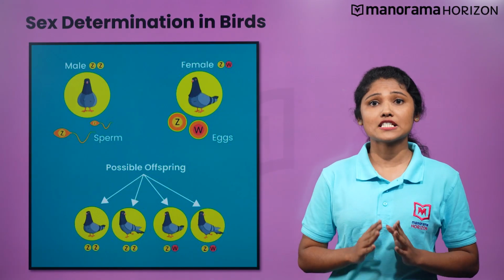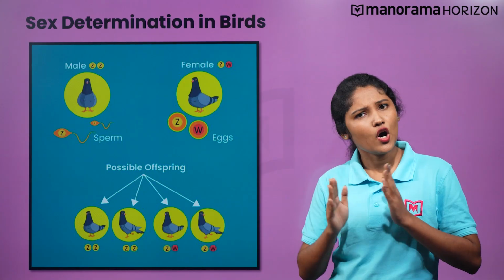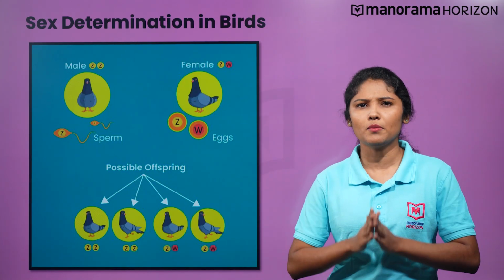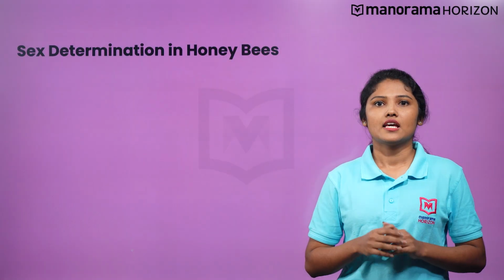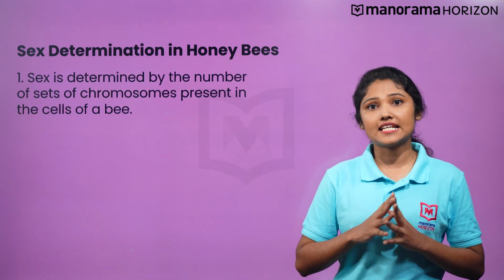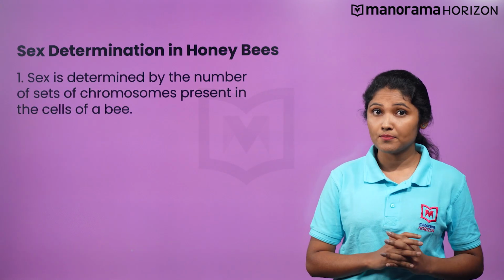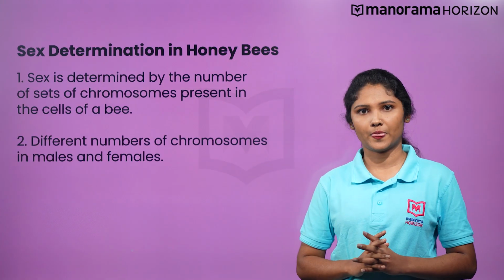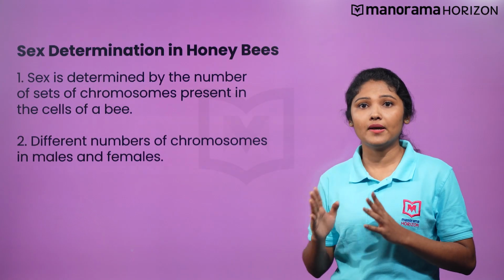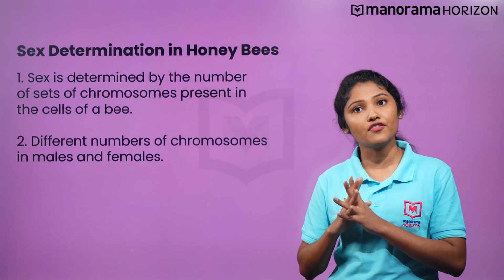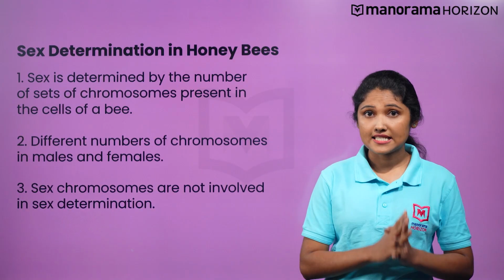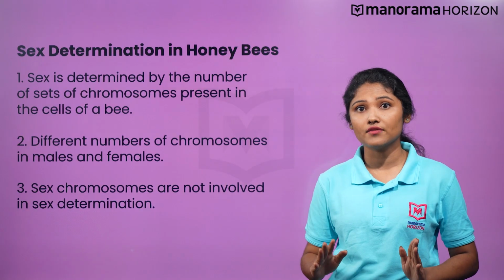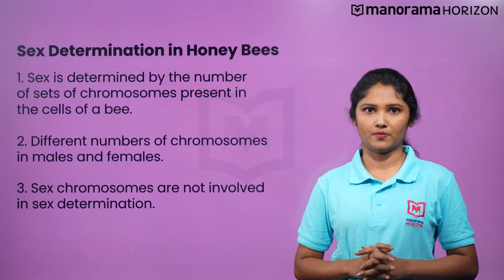So, in these birds, the presence or the absence of the W chromosome determines the sex. In honeybees, sex determination depends on the number of sets of chromosomes present in the cells of a bee. Male and female have different number of chromosomes. Sex chromosomes are not involved in sex determination.